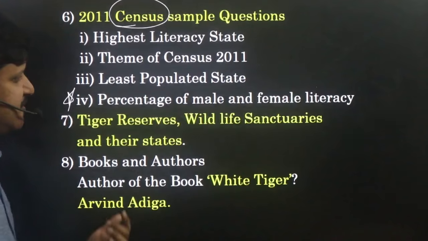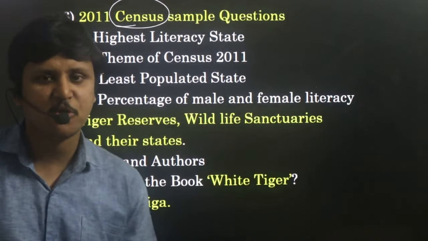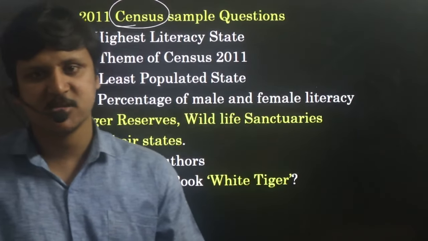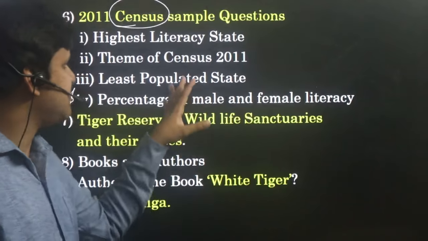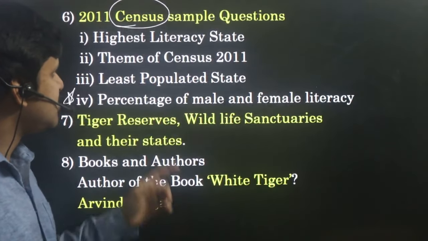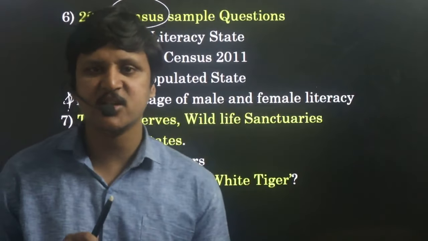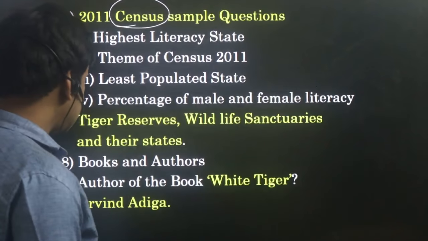This question came recently. What is the percentage of male literacy? They'll be giving percentages as options, and you should select that particular percentage. So read whichever information you can related to census. Take this as an important one. Read almost all the information related to census, because there are high chances that we can get one question in our exam. Next, tiger reserves, wildlife sanctuaries and their states.